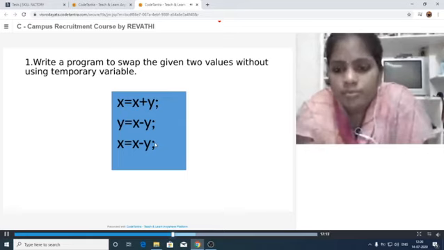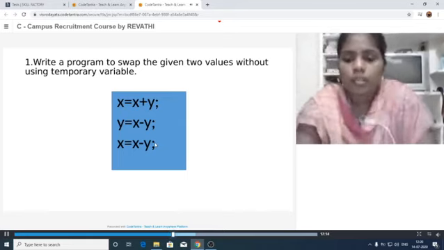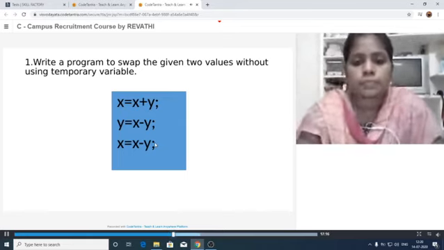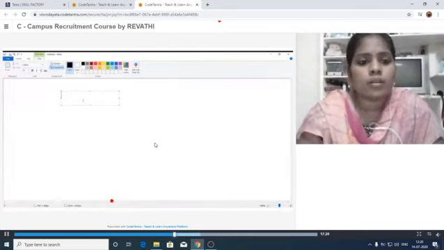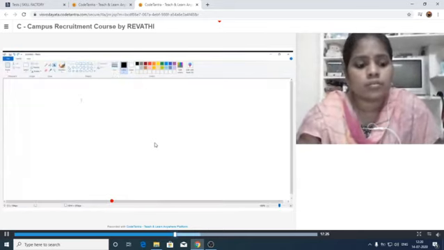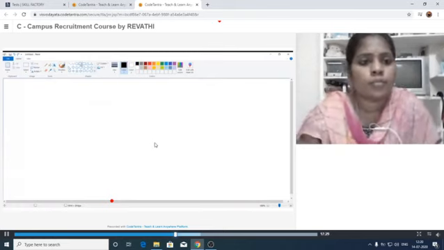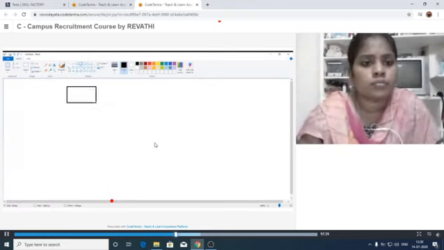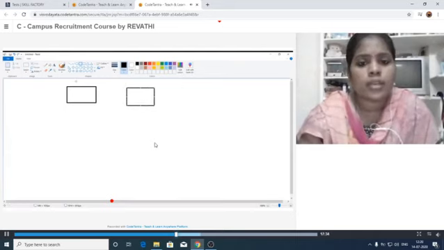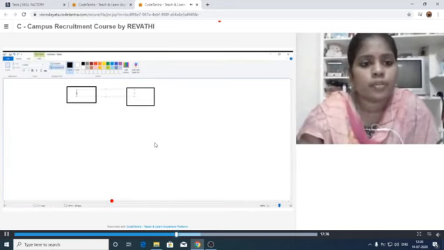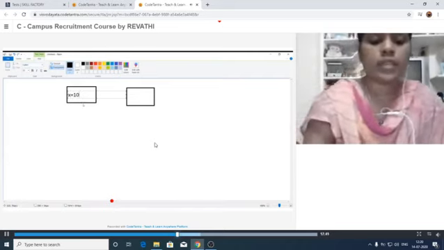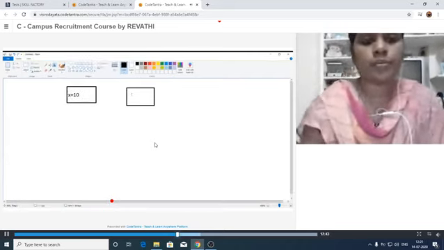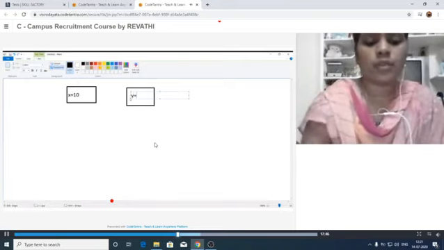For example, let us see. I am taking the two values here: x is equal to 10, y is equal to 20.